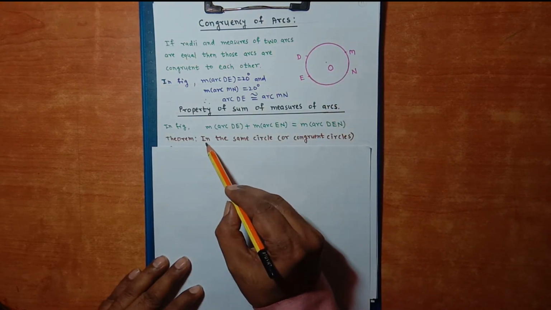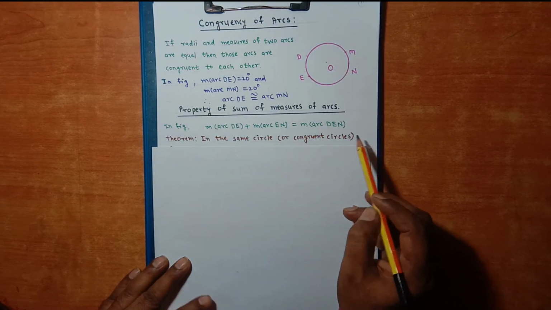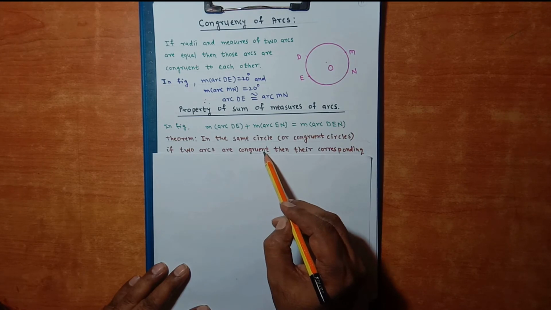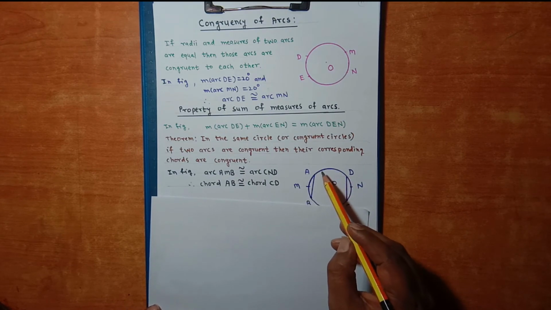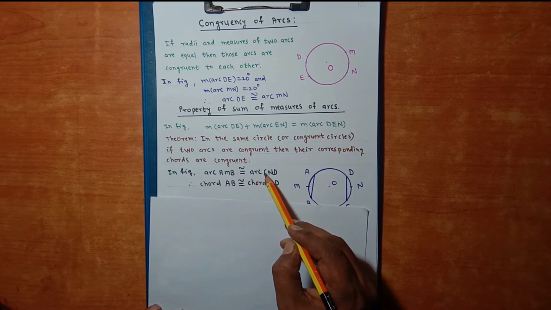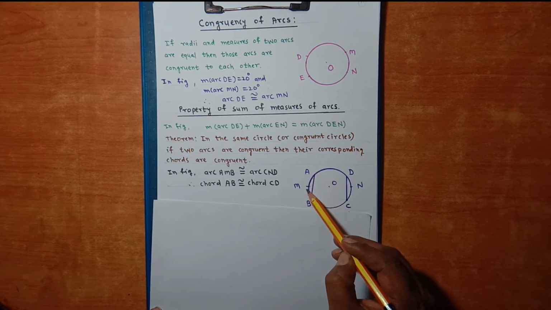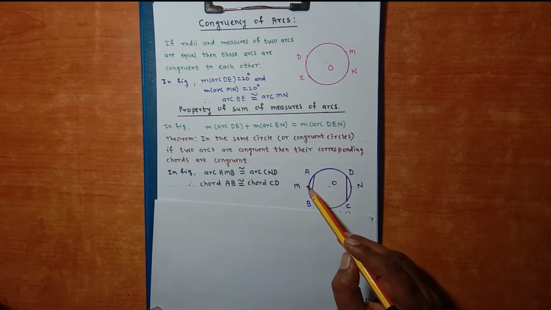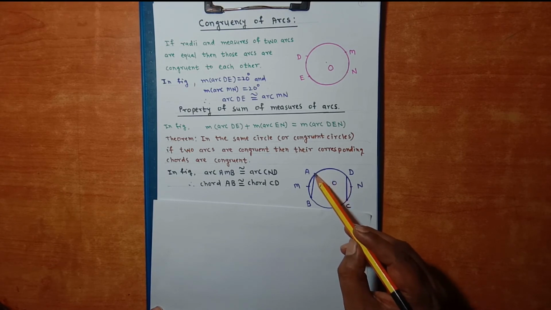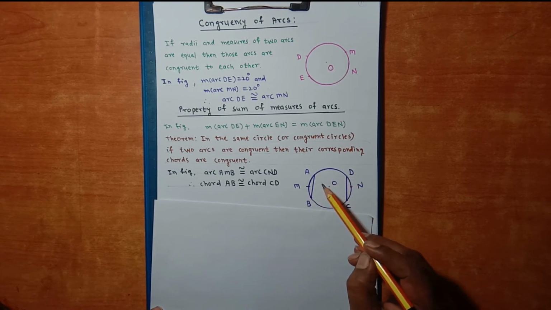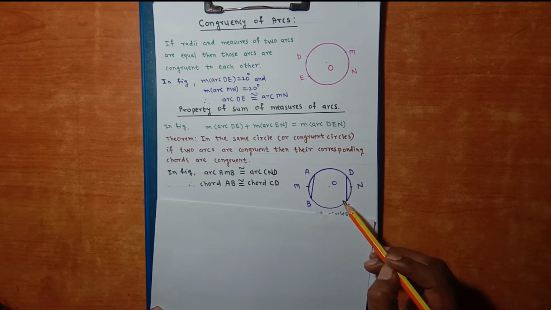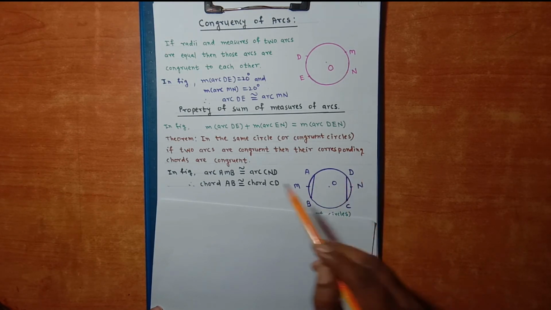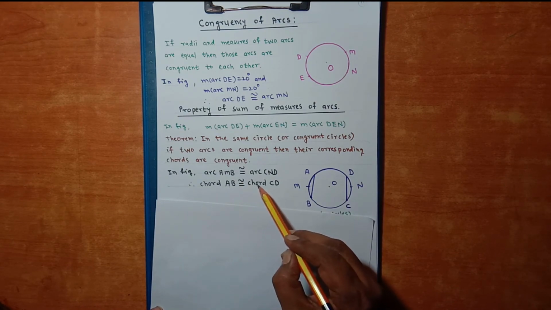Now let us study one theorem. In the same circle or congruent circles, if two arcs are congruent, then their corresponding chords are congruent. Now in the figure, arc AMB is congruent with arc CND. This is arc AMB, this is arc CND. These two arcs are congruent. So chords AB and CD are related with these congruent arcs. Chord AB is related with arc AMB, chord CD is related with arc CND. So we can say that chord AB is congruent with chord CD.